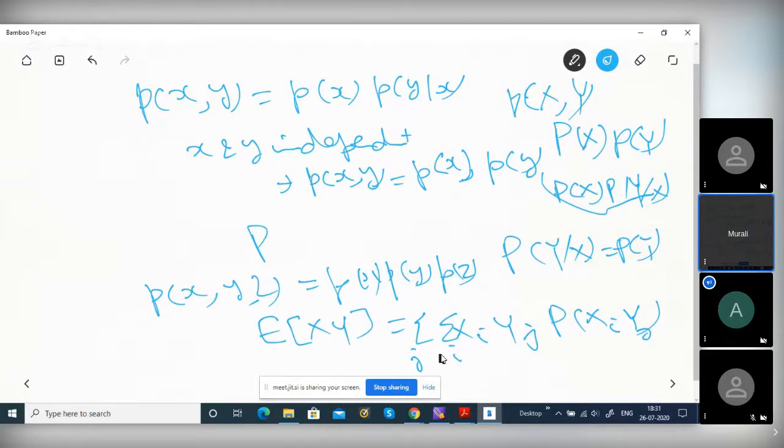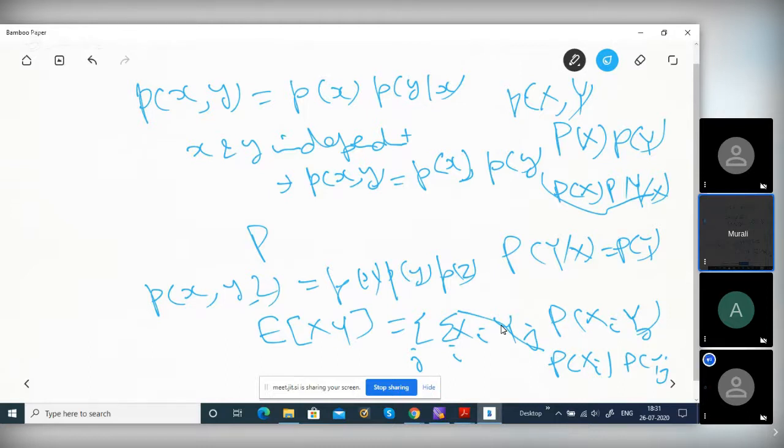So if they are independent, probability of x i, y j, we can write as probability of x i into probability of y j. So taking these together, it turns out E of xy equals E of x into E of y, minus E of x into E of y, because you are subtracting the product of means, so it will become 0. Is it clear?